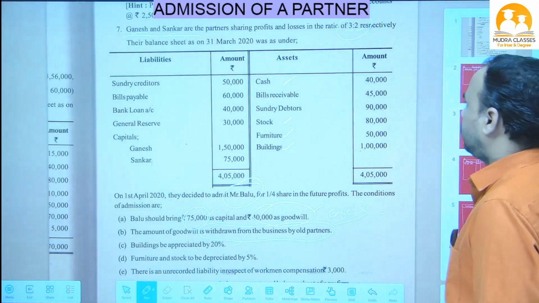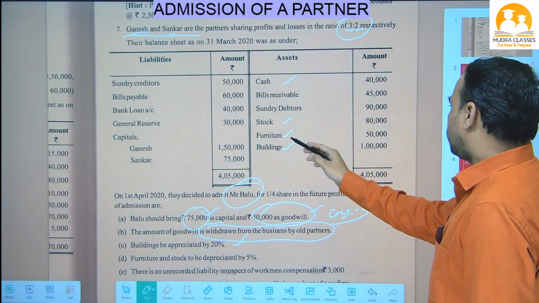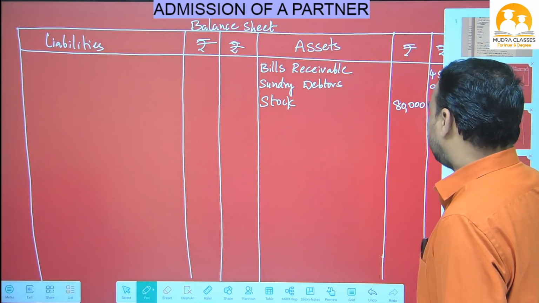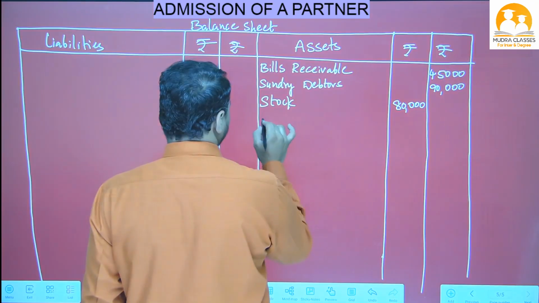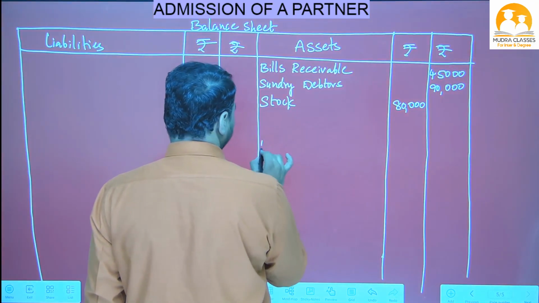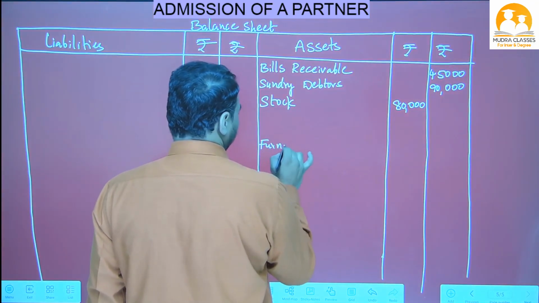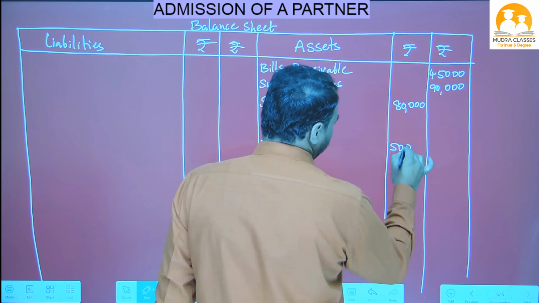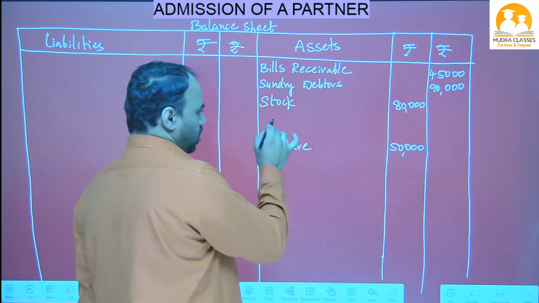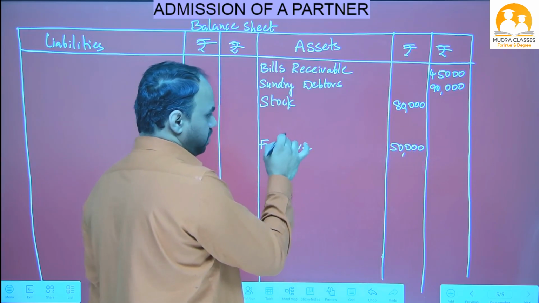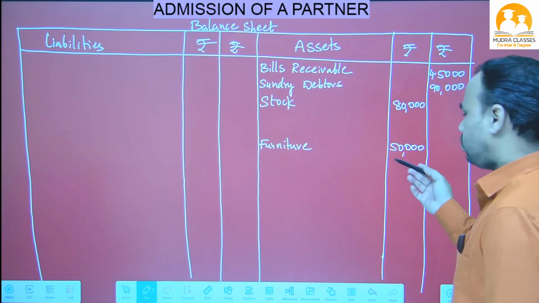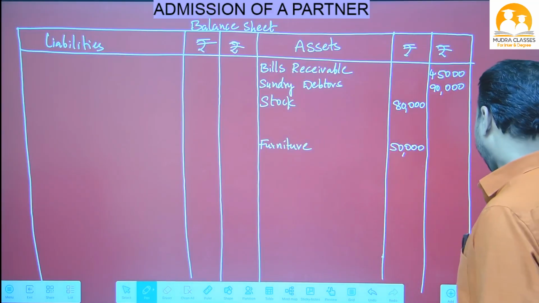Okay, see the next item. Furniture also has an adjustment, so on the balance sheet asset side we write it in the inner column. Furniture 50,000. Leave some space after stock because we have an adjustment, so we will need to add or subtract. Furniture is also given in the adjustment, so we have to write it in the inner column.